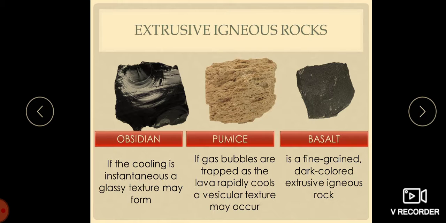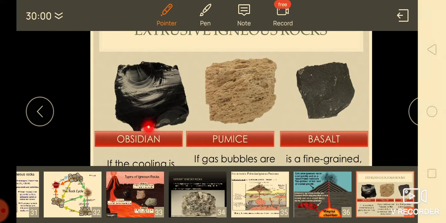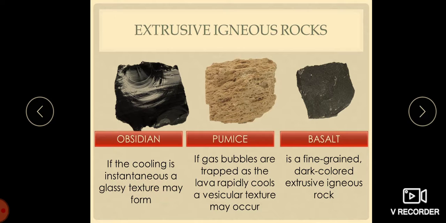The examples for extrusive igneous rock: we have obsidian. If the cooling is instantaneous, a glossy texture may form. Then we have pumice. Gas bubbles are trapped as the lava rapidly cools, and a vesicular texture may occur. Then we have basalt. It is a fine grained, dark colored, extrusive igneous rock, children.